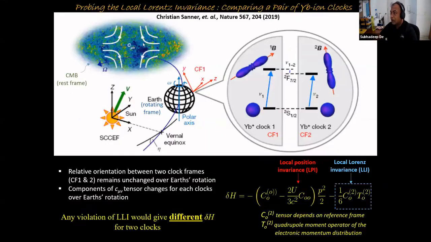And that's what people have done at PTB in Germany. They have two ytterbium clocks. The picture is taken from this Nature paper. And these are the quantization directions defined by the magnetic field. And they have measured this delta C mu nu over a long period of time.